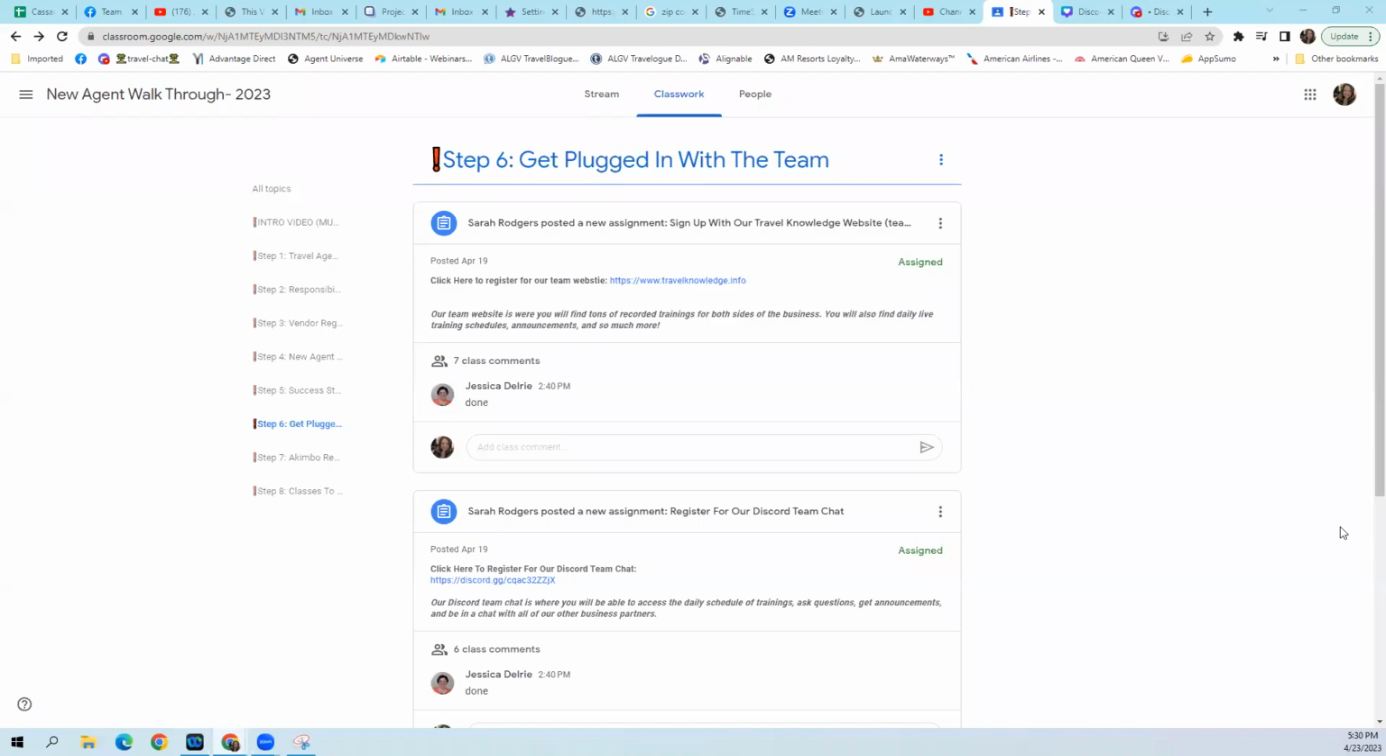Now we're going to take a look at Discord. For those of you who don't know what Discord is, it is basically a chat group. Discord is run by Sarah Rogers, who is the head of Fantastic Voyagers, which is the main team that we are part of. Back in the Google Classroom on step 6, it says get plugged in with the team.